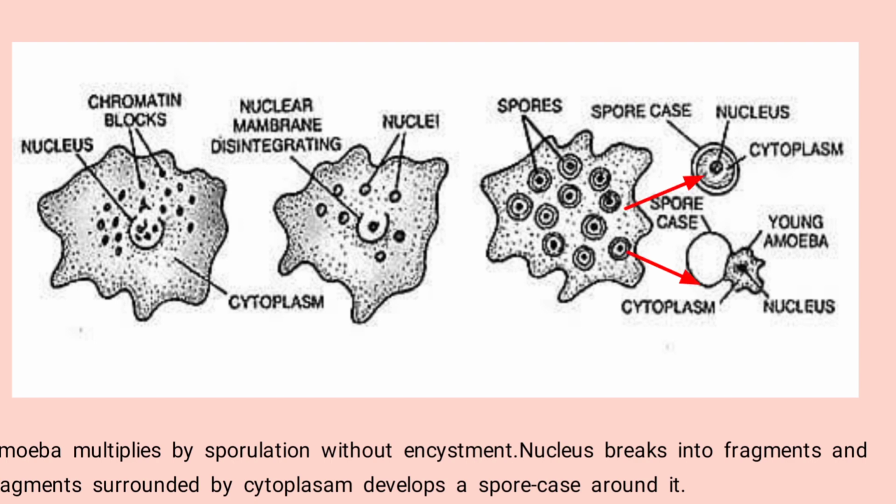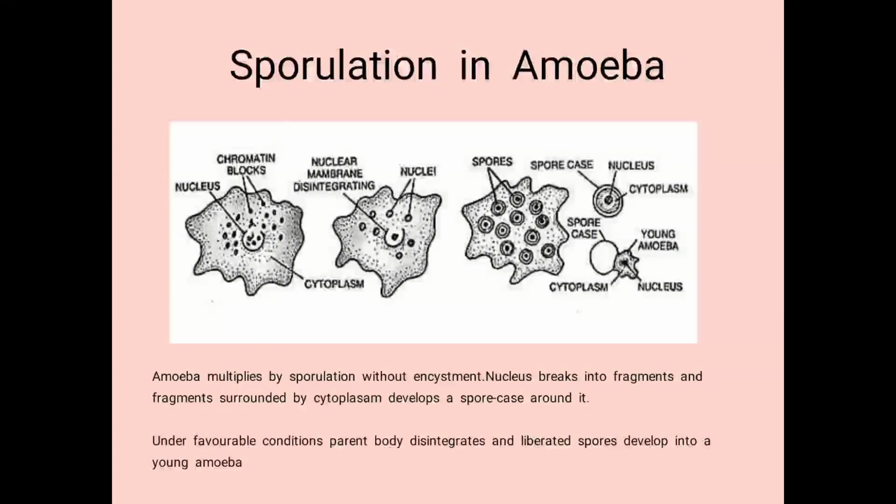Can you see the diagram? It is very clear, right? So the nucleus is getting broken down into chromatin blocks, and now the nuclei get surrounded by the cytoplasm and form the spores inside that amoeba. The spores will be released outside and develop into a young amoeba. Under favorable conditions, the parent body will get disintegrated and release the spores outside. The spores will later develop into a young amoeba. So this is what is known as sporulation in amoeba.